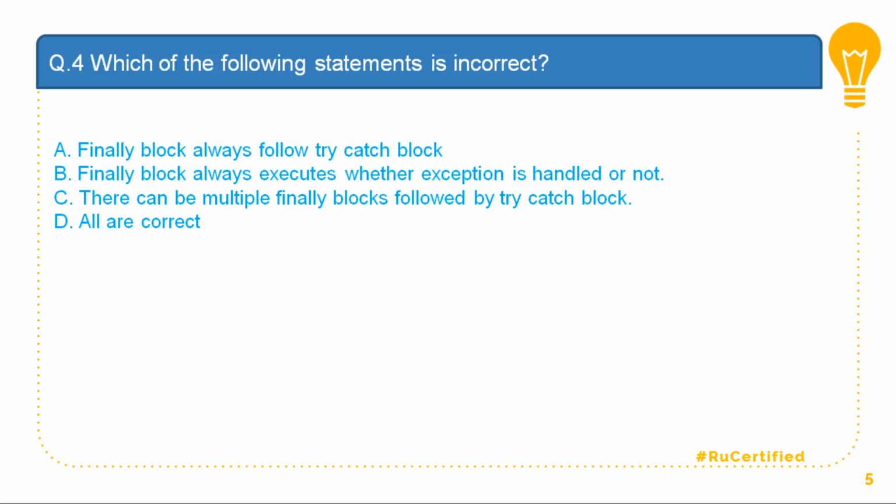I cannot have multiple finally blocks on similar lines to multiple catch blocks. So option C is incorrect, and as option C is incorrect, the option that all the above are correct is also not possible. So the incorrect statement is option C, which says that there can be multiple finally blocks followed by a try catch block.